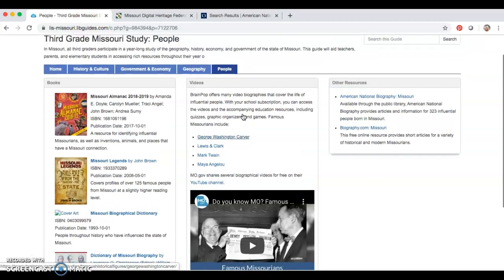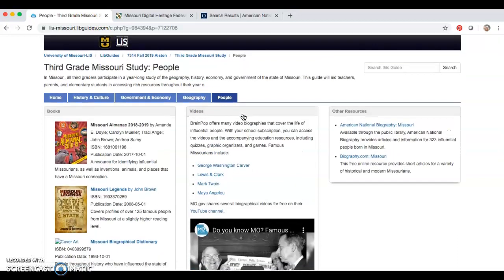This guide is a finding aid, meaning it serves as a foundation for various Missouri topics. It will be a great place to start learning about and exploring our state.